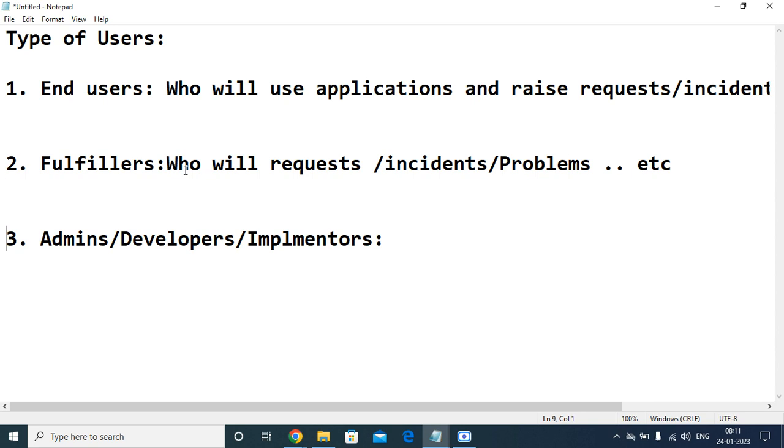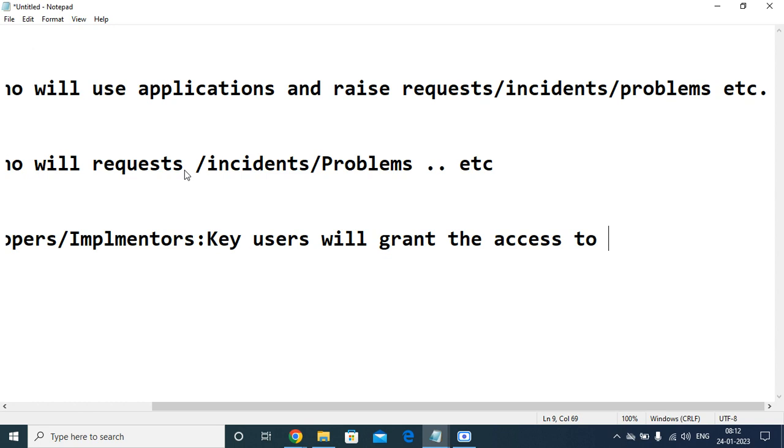Now the next one is admins. Admins, developers or implementers. These are the key users. Admins will grant access to the users and groups.